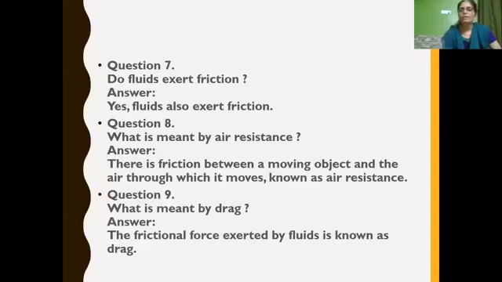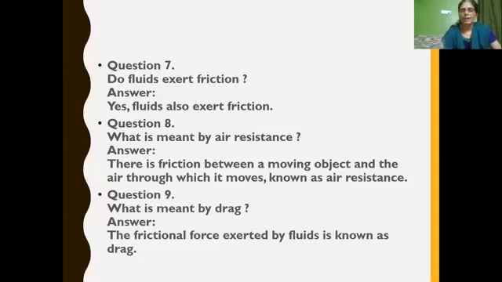Next, what is meant by air resistance? That is friction exerted by air, isn't it? The friction between a moving object and the air through which it moves is known as air resistance. That is, when the object moves in air, the friction exerted between the moving object and the air through which it moves is known as air resistance.